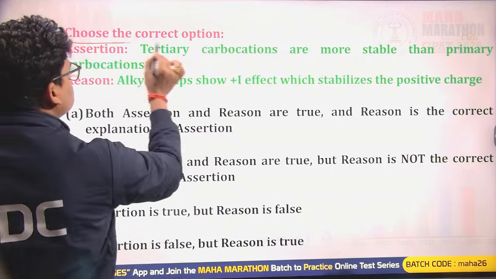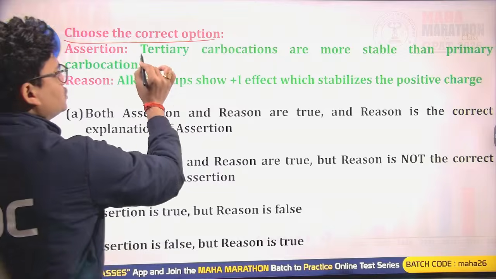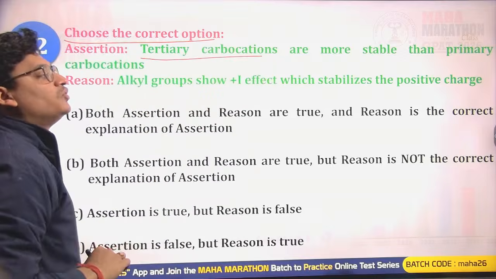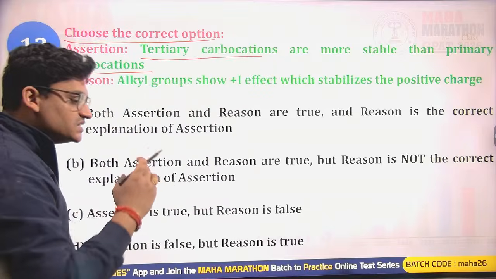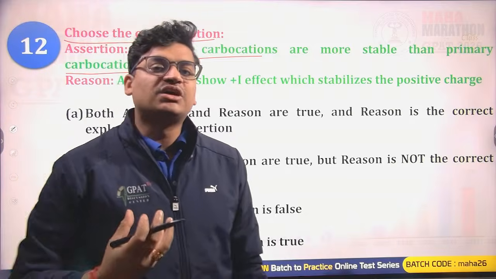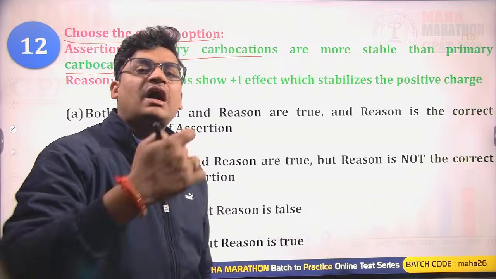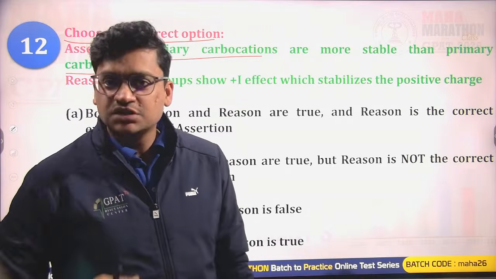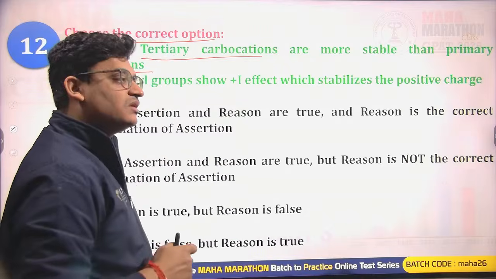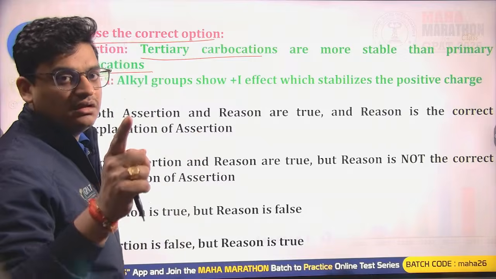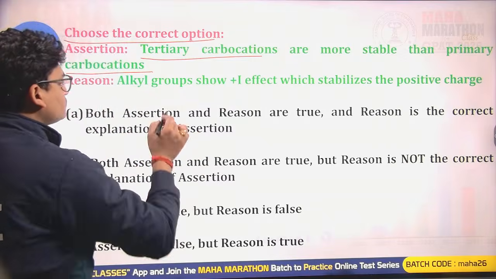Next, choose the correct option. Now the assertion is that tertiary carbocations are more stable than primary carbocations. Yes, tertiary carbocations have a higher number of alpha hydrogens, and due to better hyperconjugation stabilization, they are more stable than primary carbocations.